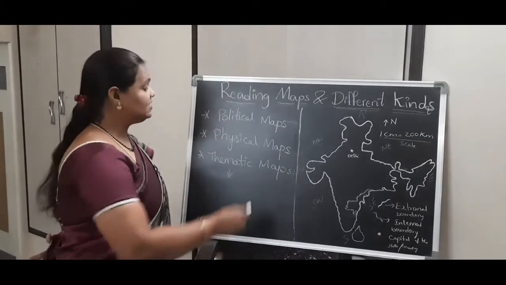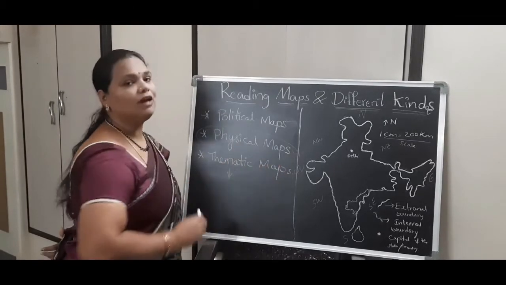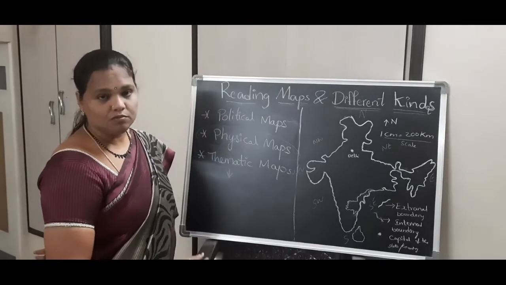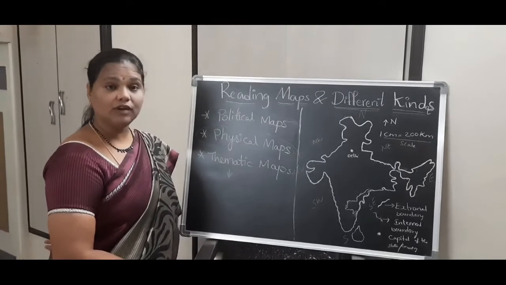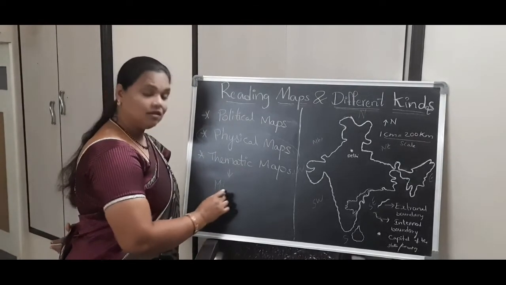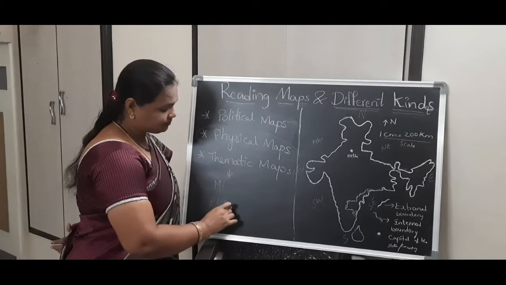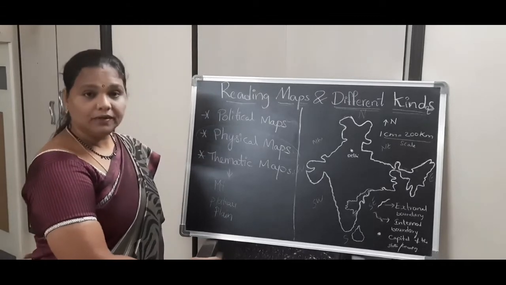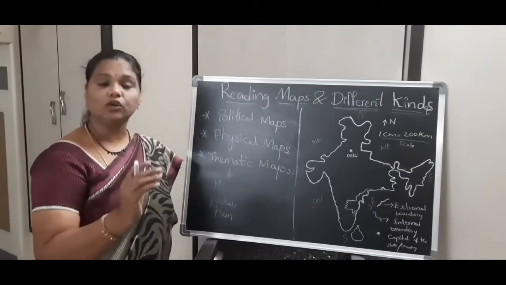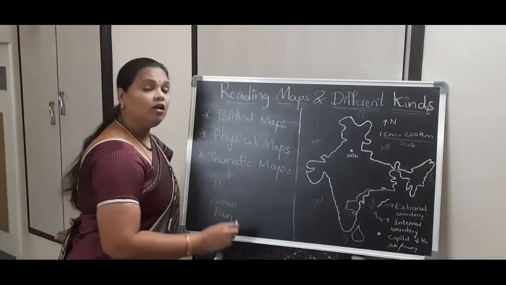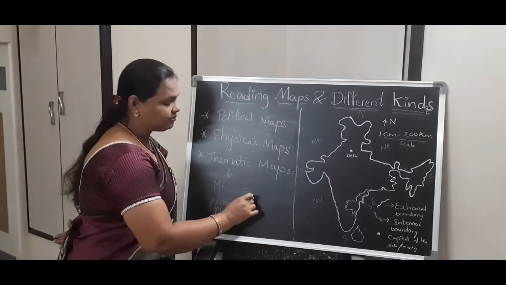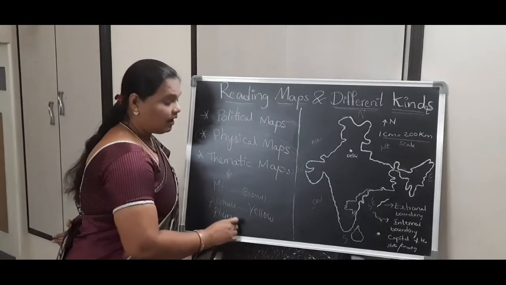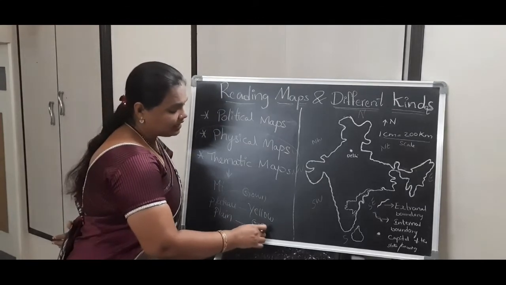Here in 7th class they focus more on physical maps. Physical maps show the variety of landforms on the earth. So the variety of landforms is nothing but mountains, plateaus and plains. And on the maps, to represent these areas, particular colors are given to those areas. For example, mountains are shown with a brown color, plateaus are shown with a yellow color and plains are shown with a green color.